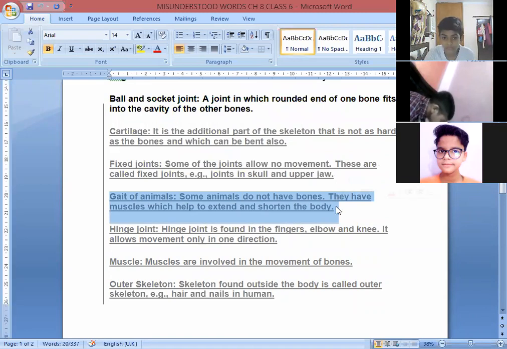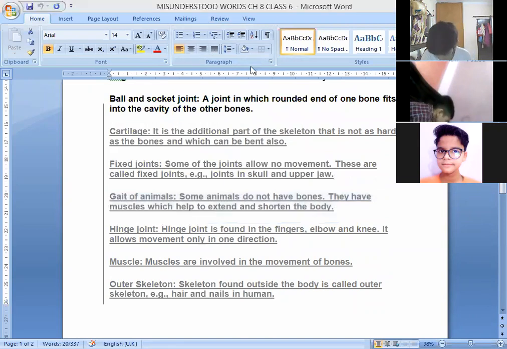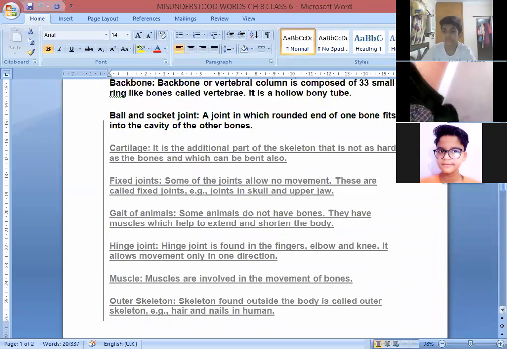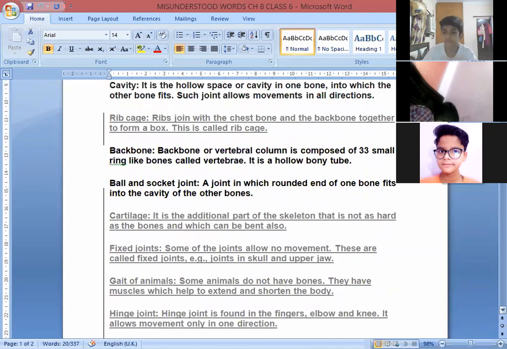Gait of the animals means some animals do not have bones. They do not have bones, then how do they move? They have muscles only. So with the help of muscles, they extend and shorten the body. That is known as gait of animal, meaning how animals move. How the animals which do not have bones move is known as gait of animal.